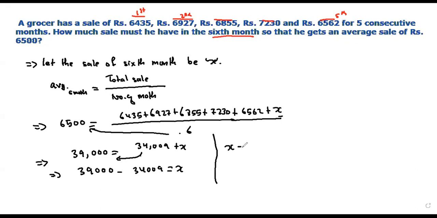So X is equal to 39,000 minus 34,009, which gives 4,991. What does it mean? It means that the sale in the 6th month will be 4,991 rupees. Agree? Any question there? I hope everyone understood this.